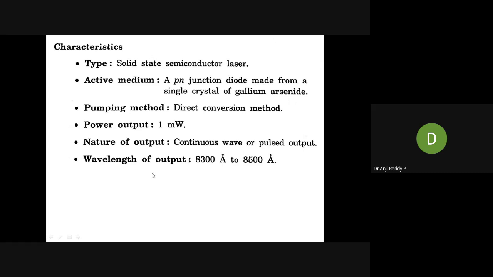Then what is the wavelength of the output laser? Whatever light we finally get as output, what is the wavelength of that? It is in between 8300 angstroms and 8500 angstroms. This is the complete characteristics of this laser.